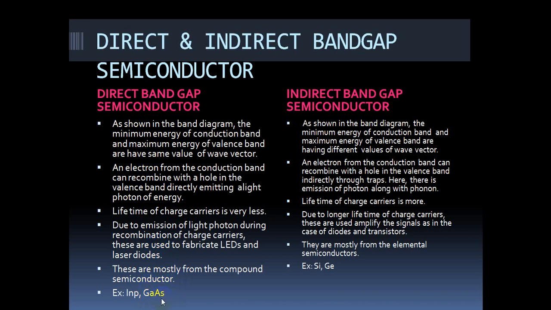Once again, by changing the composition of gallium and arsenide, an indirect band gap semiconductor changes into a direct band gap semiconductor, and a direct band gap semiconductor changes into an indirect band gap semiconductor. So this is about direct and indirect band gap semiconductors.